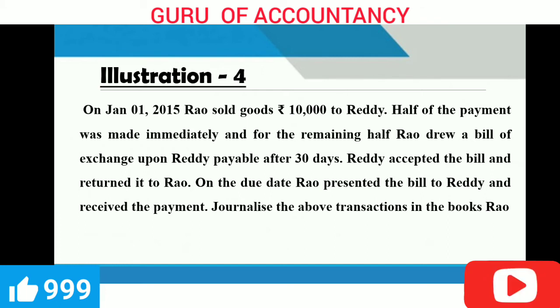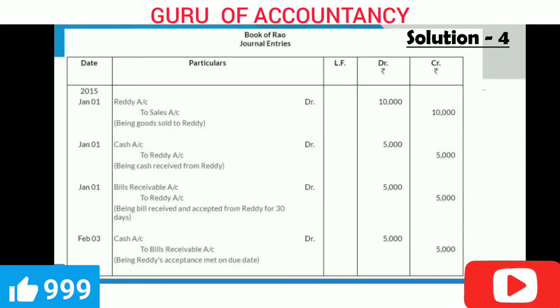The date of sale is 1st January. To that you add the 30 days period of the bill plus 3 days of grace, so you will get the maturity date. And the maturity date would be February 3, 2015. So the first entry in the books of Rao for the credit sale would be Reddy account debit to sales. Now half the amount is received on the same day, so cash account debit to Reddy account 5,000. You can also pass this entry as a combined entry.